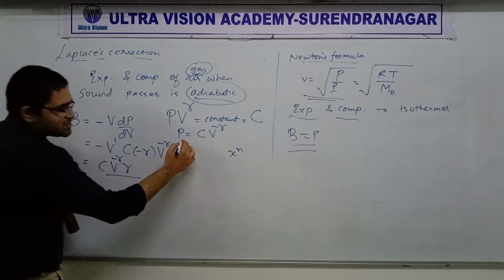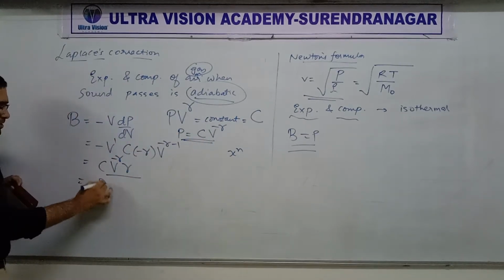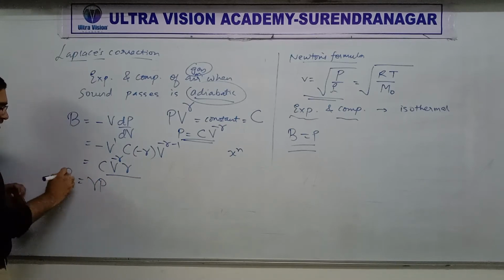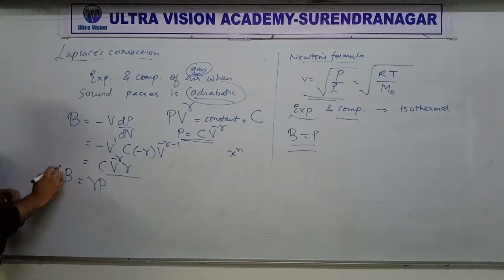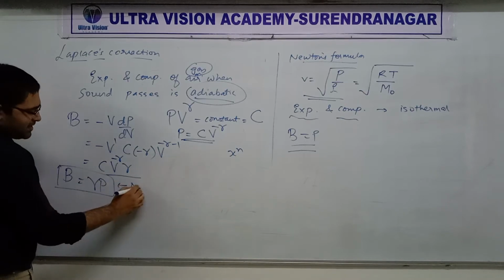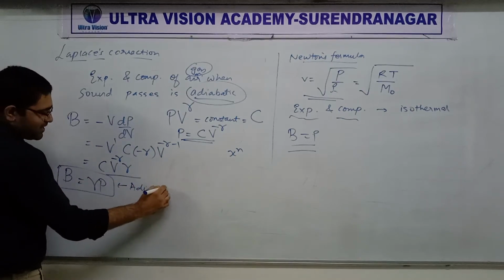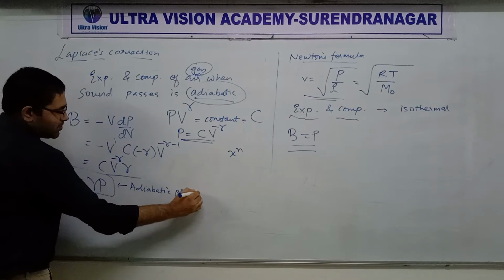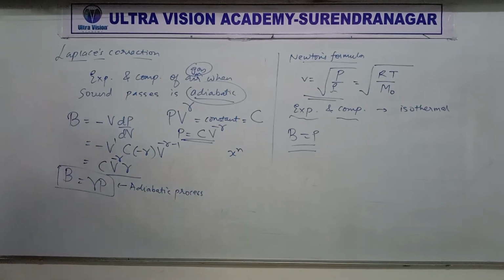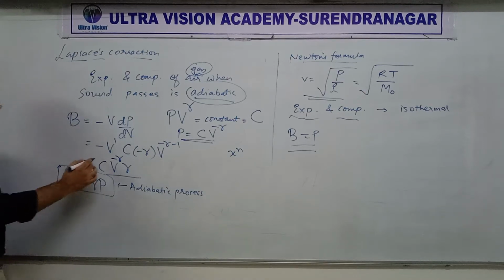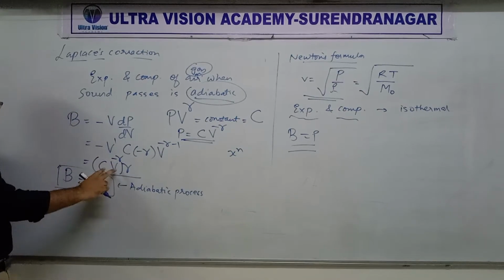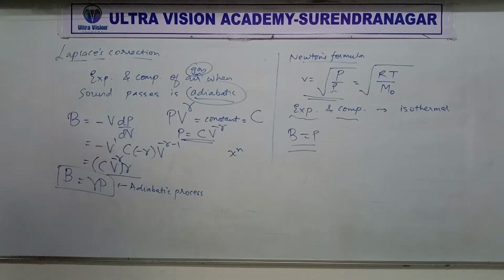But C V raised to minus gamma is pressure. So that's why I can write that in adiabatic process on a gas, we have bulk modulus as what? Gamma P, not just P. Gamma P. Clear? Clear or not clear? Bulk modulus is not P, it is gamma P. Again, this bracket is P. So gamma into P.